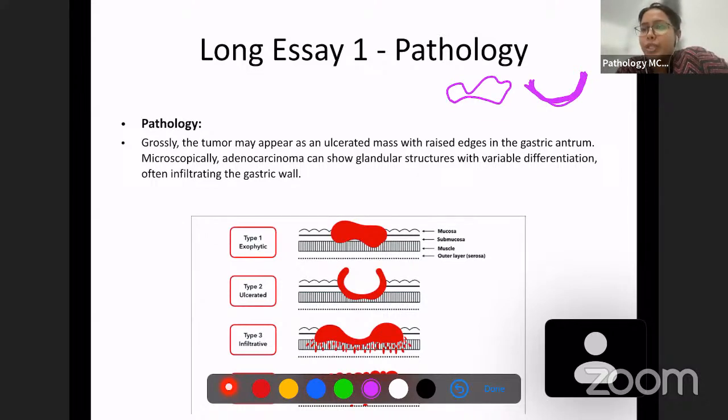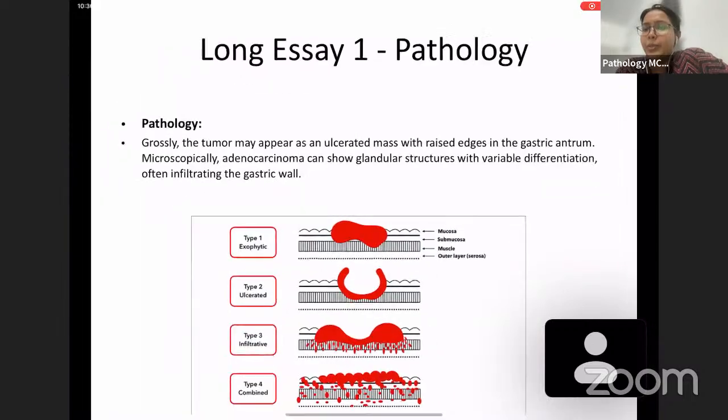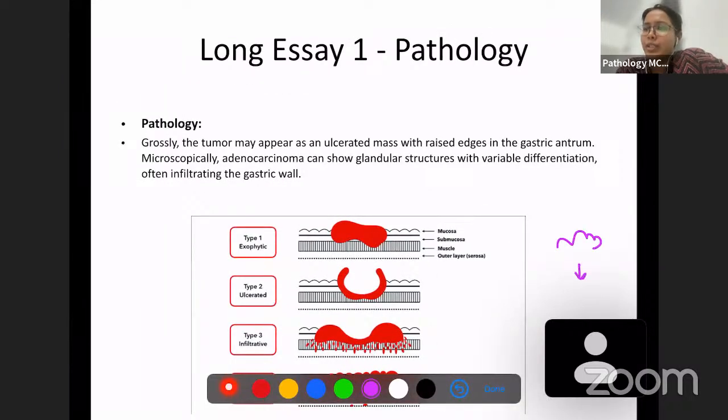Infiltrative, as we discussed, we have mucosa, submucosa, muscle layer, and then the serosa. So these are the 4 layers which are present in any gastrointestinal tract. So when there is infiltrative, it's going to get infiltrated into the muscle layer. And then combined type: there's going to be exophytic as well as infiltrative, or ulceration can also be there. So these are the 4 types of pathology.